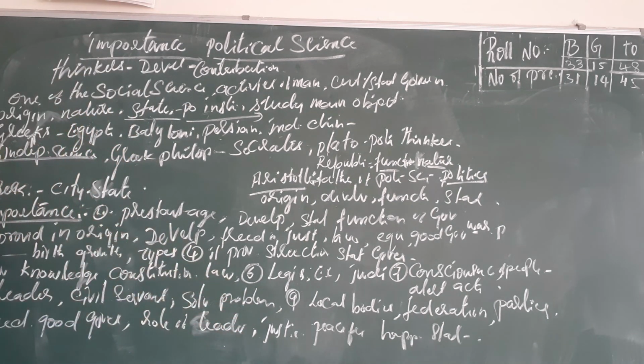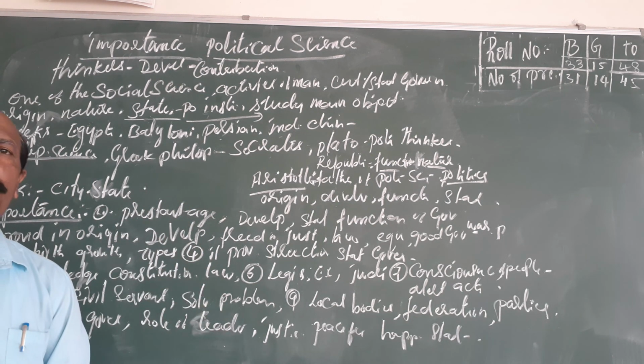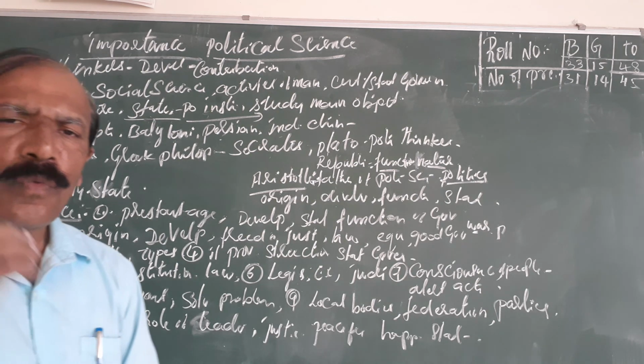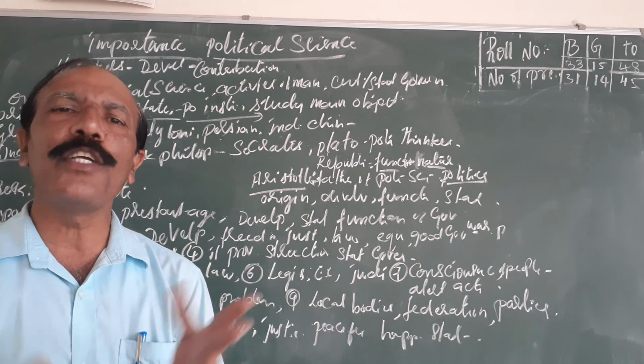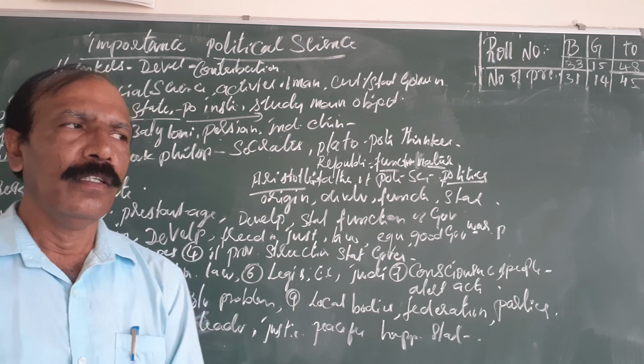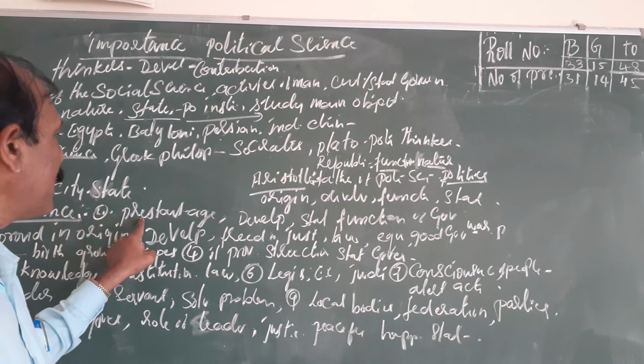Next, we come to understand the importance of political science. In this lesson, nearly 8 to 10 points are given. Why do we have to study political science? What are the uses for human beings? So the first one is political science.